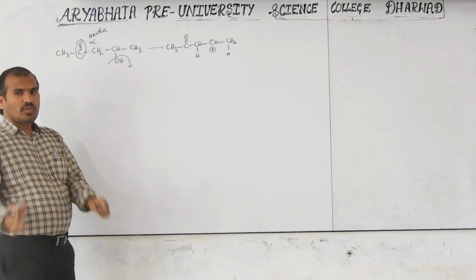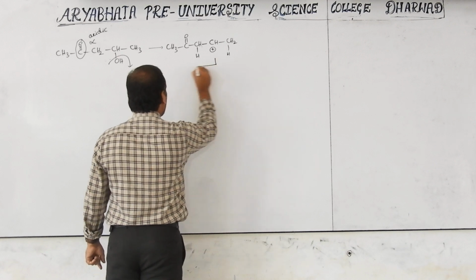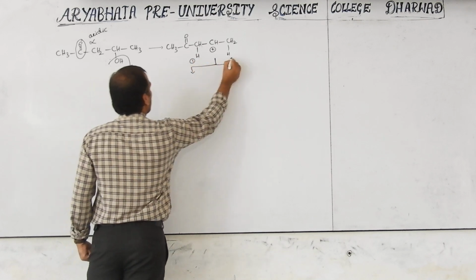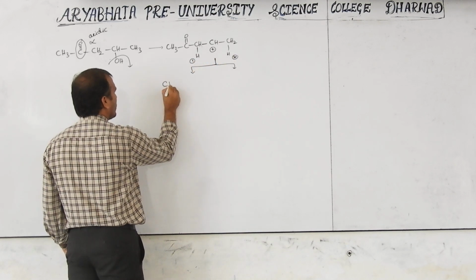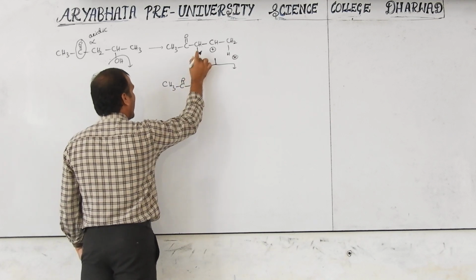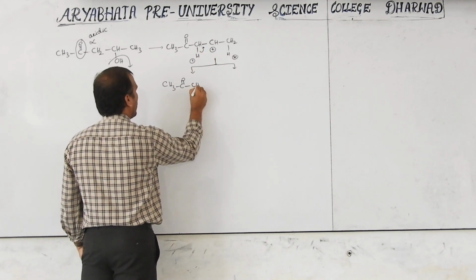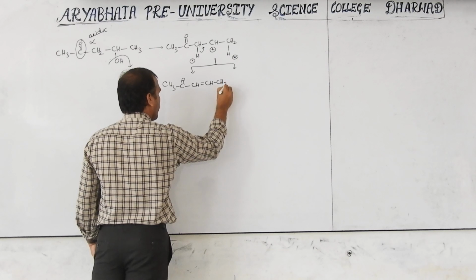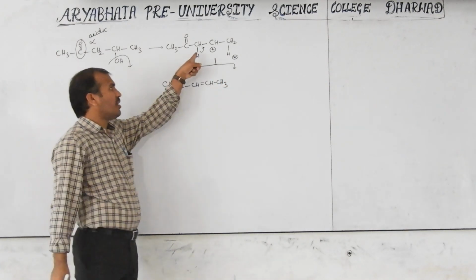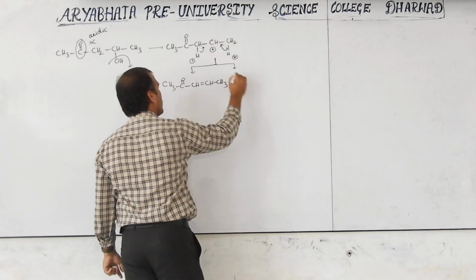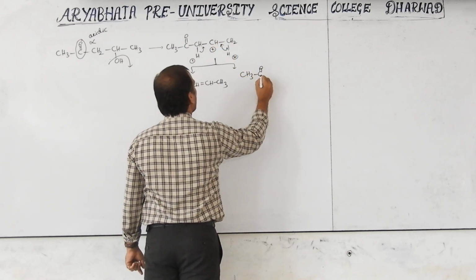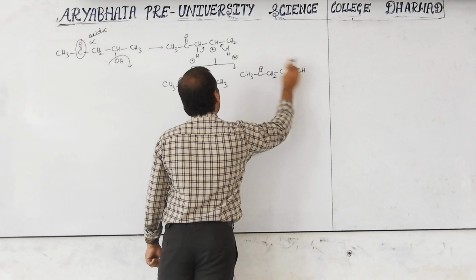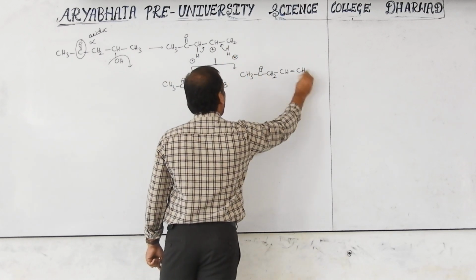Now, what are the two possibilities? This hydrogen may be lost, this is one conjugate, this is two conjugate. When this hydrogen is lost, we get CH3, C double bond O, CH double bond CH, CH3. This is one possibility. When the other hydrogen is lost, we get CH3, C double bond O, CH2, CH double bond CH2.